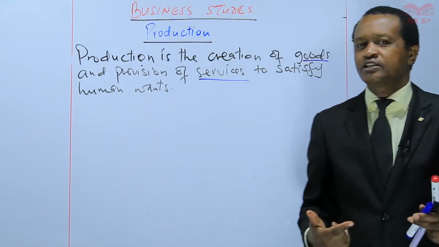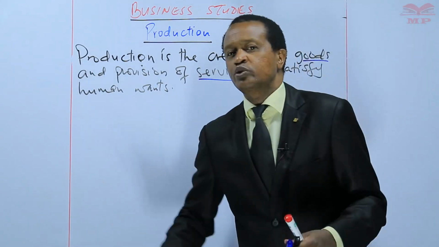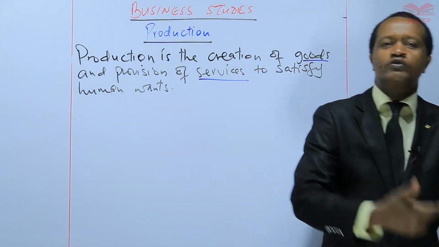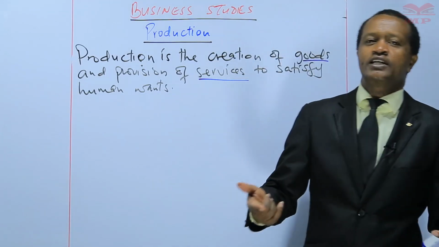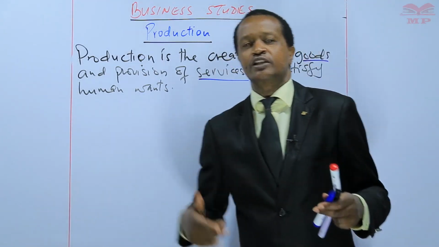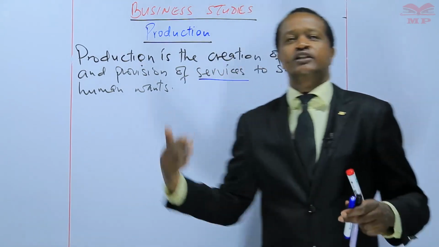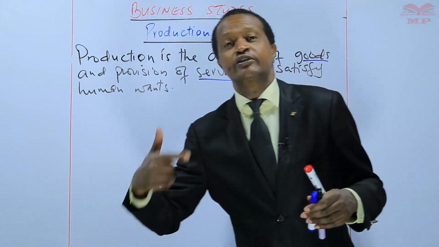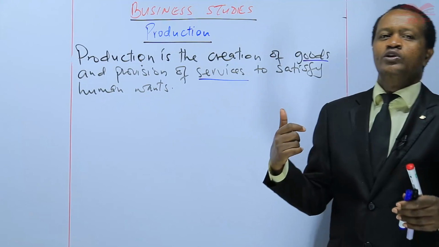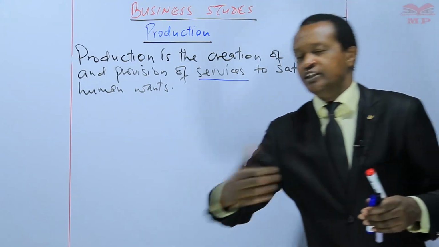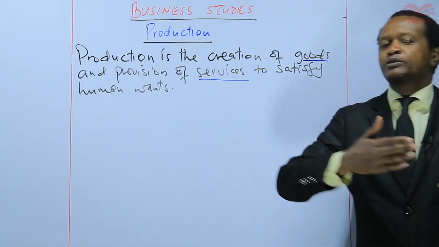Such activities lead to creation of goods and provision of services. Services like teaching, services like nursing, services like shoe shining, services like hairdressing. So all those activities that people engage in